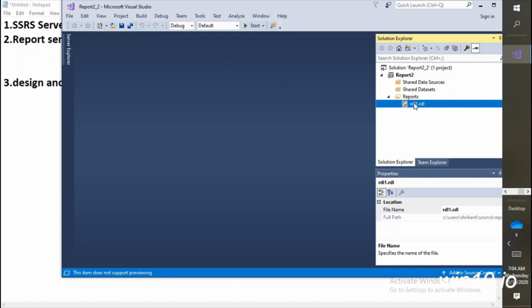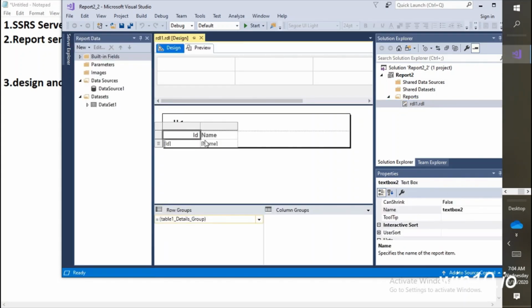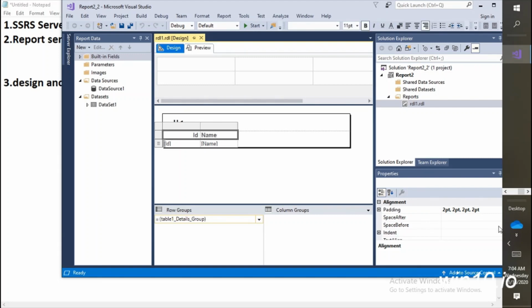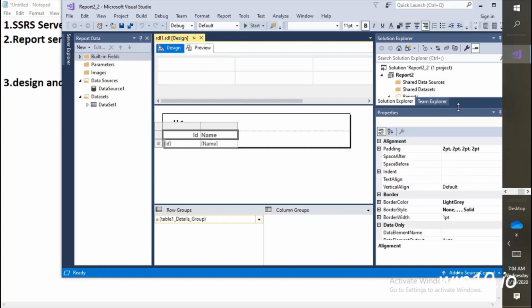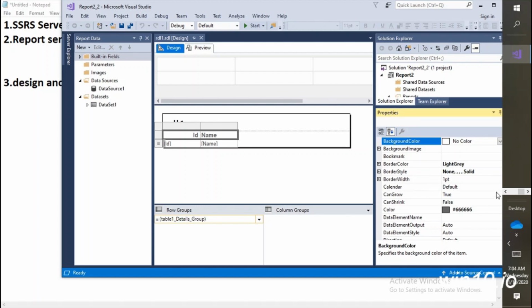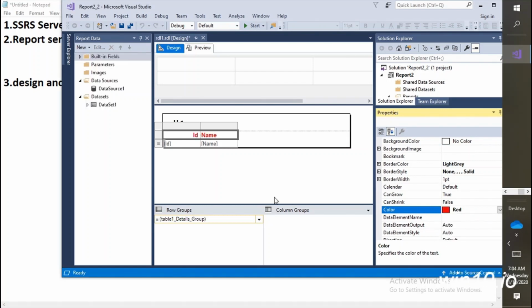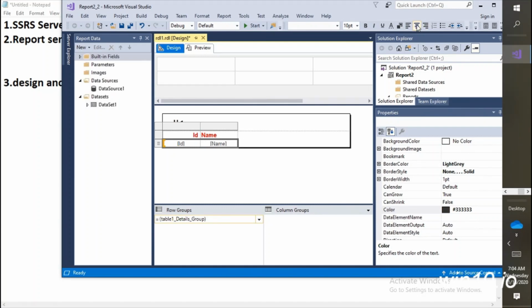This RDL is RDL1, and we have the section called properties, which is used to change the color. Let's say now I'll give you a demo. Just select these two cells, come here and select the color. Now you can see the border color is this one. We can scroll down. So color is this one. I'm making it red. So the color would be changed, and for this I'm making the alignment center.